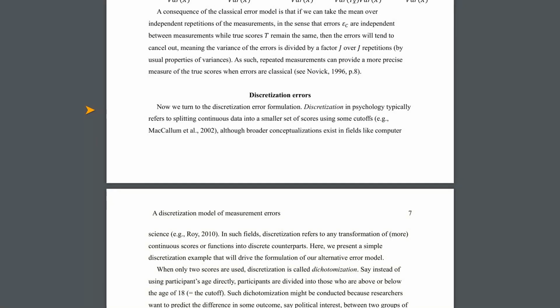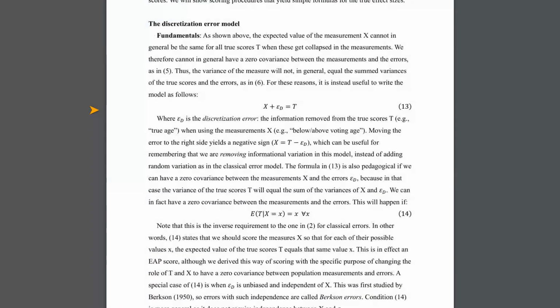Just like classical errors have reliability, which is how much of the measured variance is due to true score variance, discretization errors have something similar, precision. This precision is the proportion of true score variance that is retained in the measured scores. A high precision means the discretized measure is still quite informative about the true score. A low precision means a lot of information has been lost.